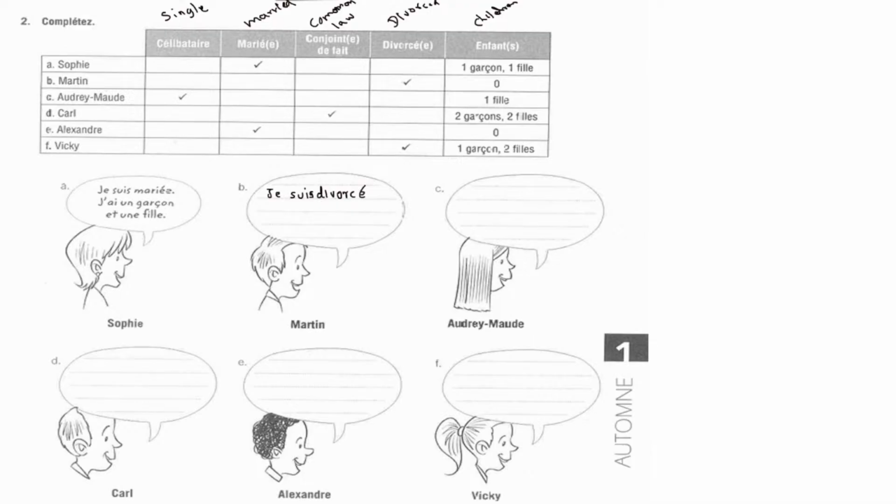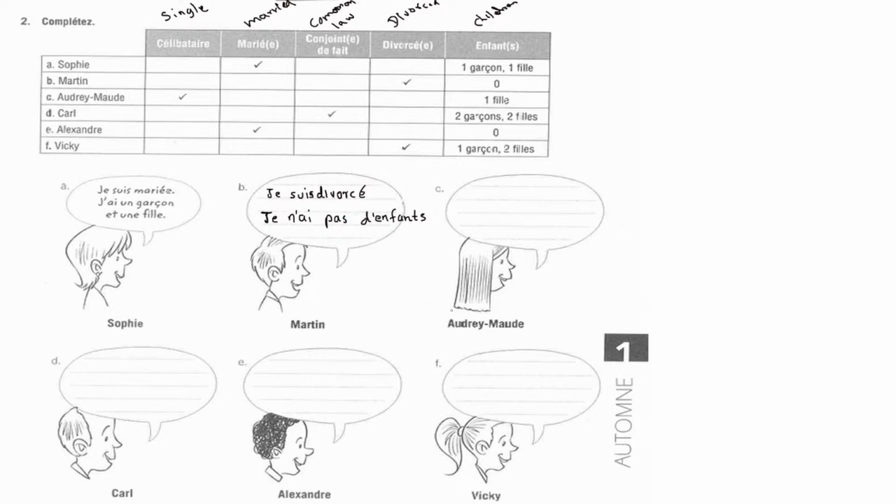Okay, and then if you look at Martin, he has no children, so je n'ai pas d'enfant. J, n apostrophe ai, and then pas d'enfant. So it means I'm a divorcee, I'm divorced, and then I don't have children. Je n'ai pas d'enfant means I don't have children. And when you say pas, you shouldn't read it like pass, it's pa. The s goes silent, and d'enfant.